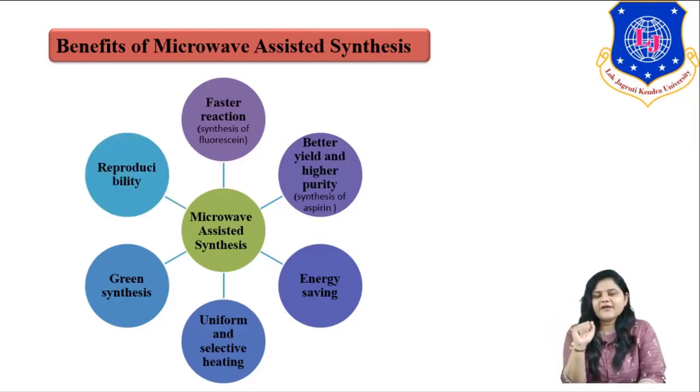Another advantage of microwave assisted synthesis is reproducibility. In conventional systems, reproduction is very difficult, whereas in microwave reactions reproducibility is very high, because the heating is very uniform in nature. Only heating is taking place because of the microwave. So that heating mechanism is very fixed in all kinds of reactions. That's why reproducibility is much easier in microwave assisted synthesis.